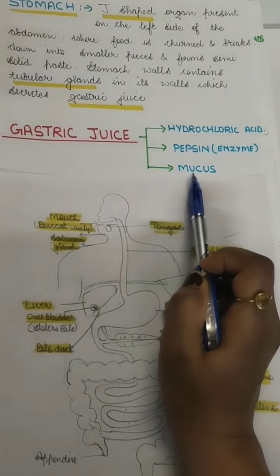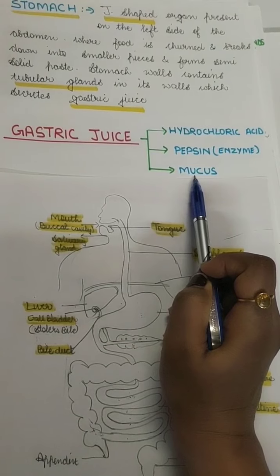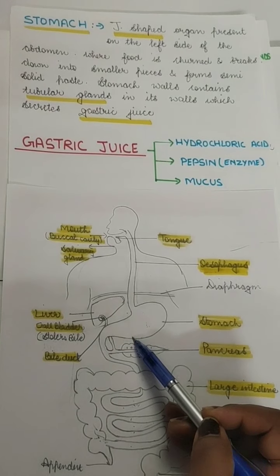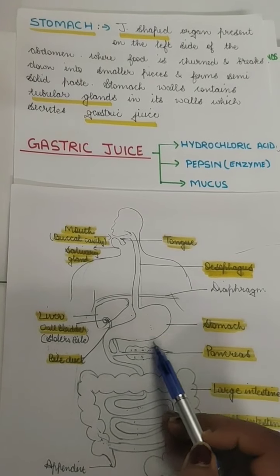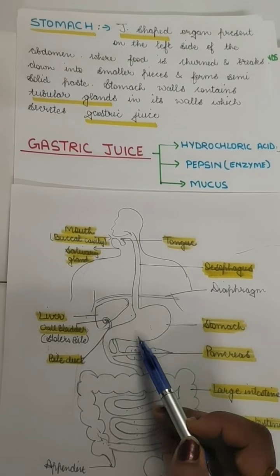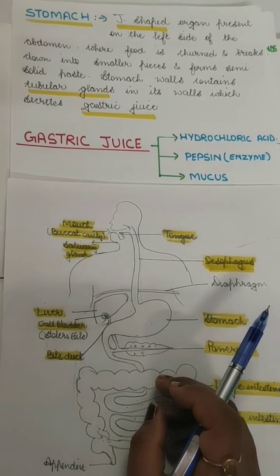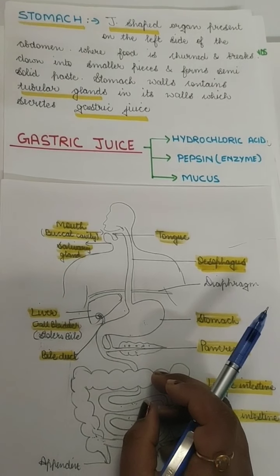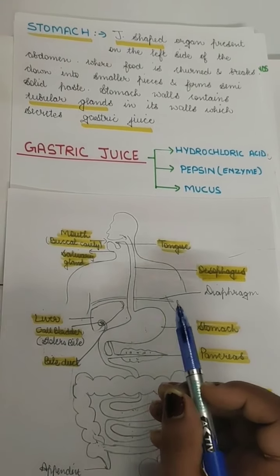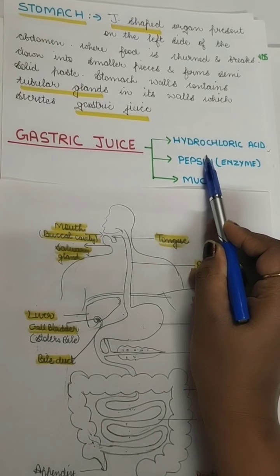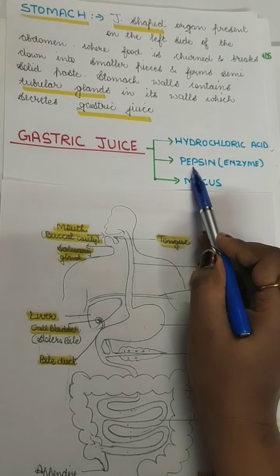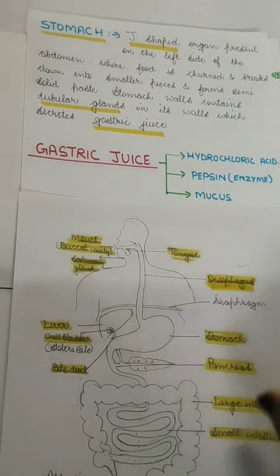Along with that, there is mucus. Mucus is very beneficial because HCl is very acidic in nature and it can also harm the stomach itself. So mucus forms an inner lining in the stomach, which protects the walls of the stomach from this acid. Okay, so mucus protects the stomach. HCl provides the acidic medium to the stomach, which helps pepsin digest the protein into amino acids.